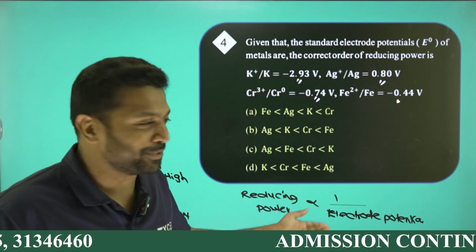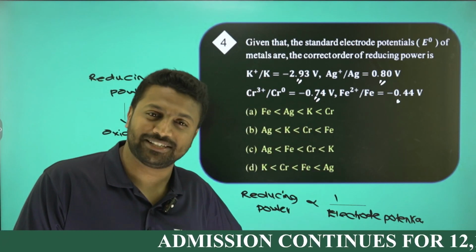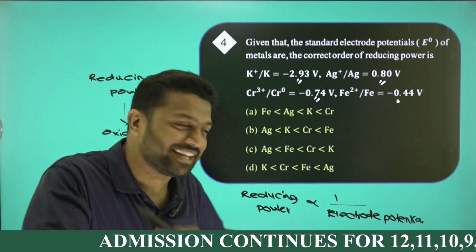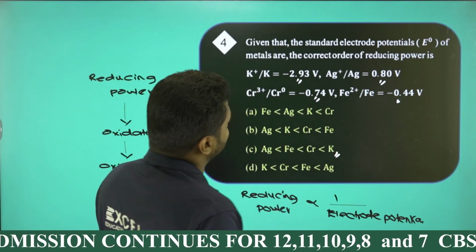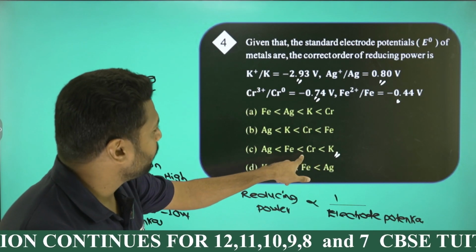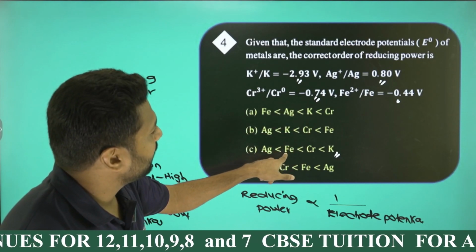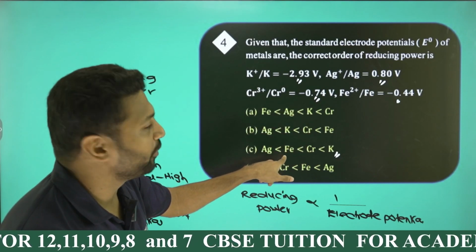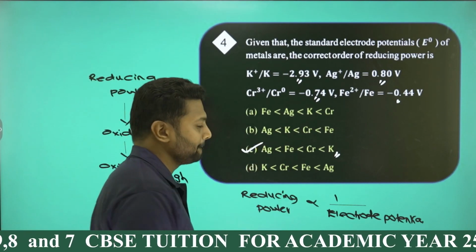It's enough, right? Potassium has the least value, so potassium has the least electrode potential. Electrode potential least means reducing power is most. Potassium has minus 2.93, then chromium comes at minus 0.74, then iron at minus 0.44, then silver will come. Sure, option C please.